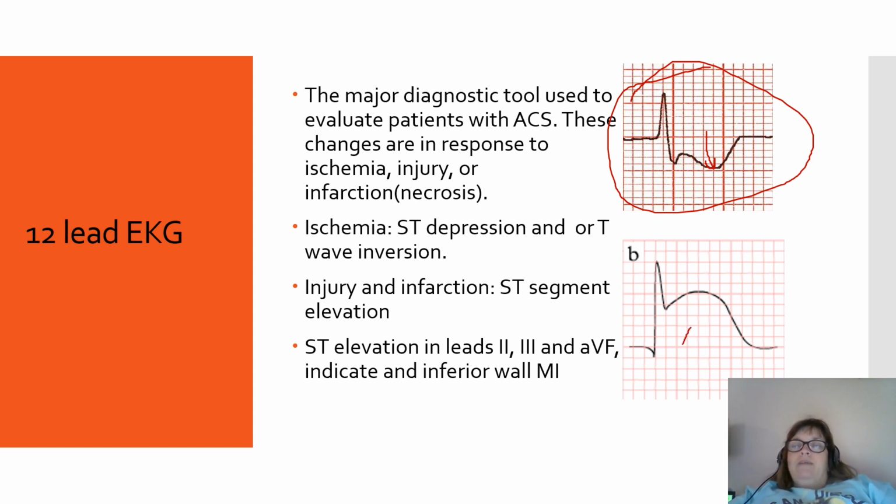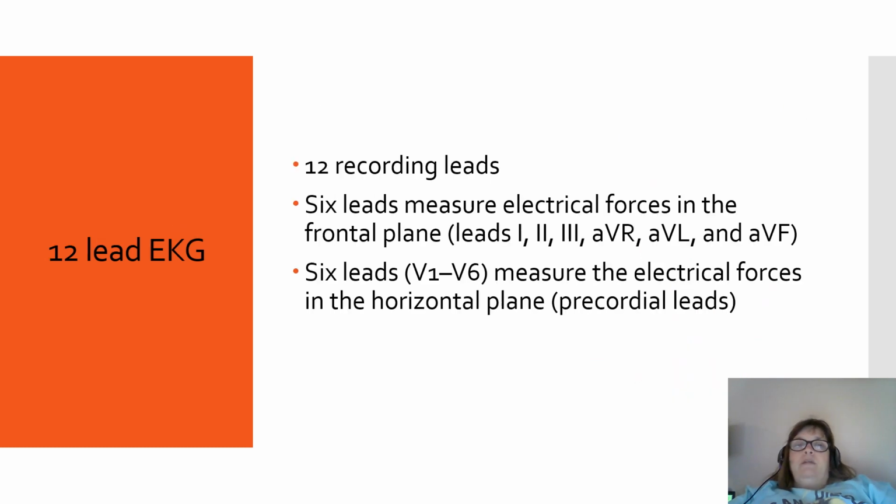Or you can have ST elevation, which you have here, and this ST elevation is a sign of infarction. Things like ST elevation in leads 2, 3, and aVF indicate an inferior wall MI. Those are the kind of things you learn when you're looking at EKGs.